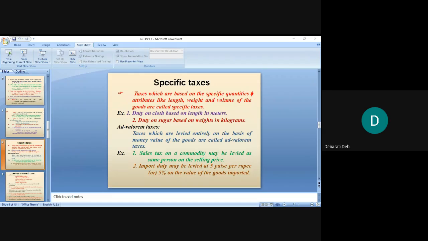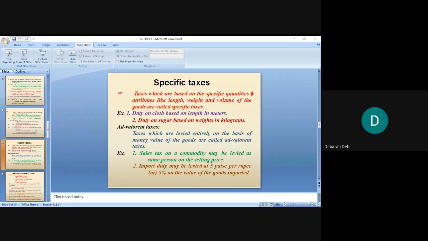Suppose you are selling something and setting a selling price, it won't be that first you know the tax amount and then set the selling price. The sales tax will be charged on the basis of the selling price that you are setting. So that type of tax is called ad valorem taxes.